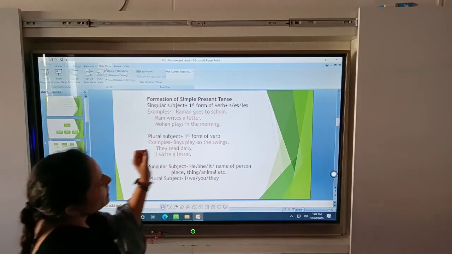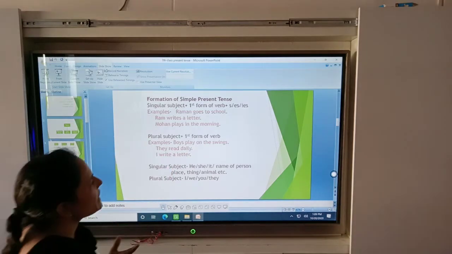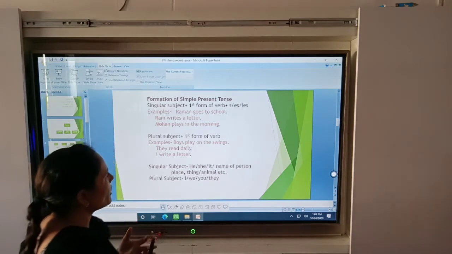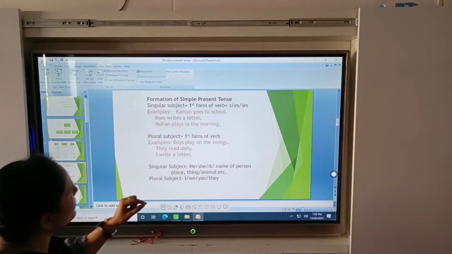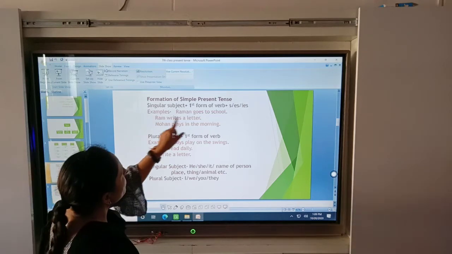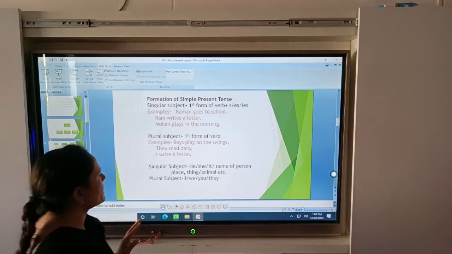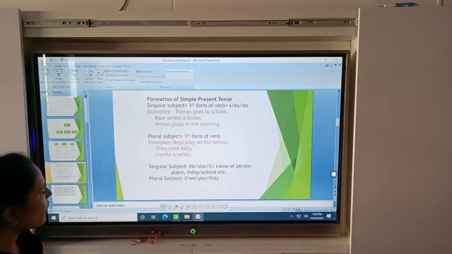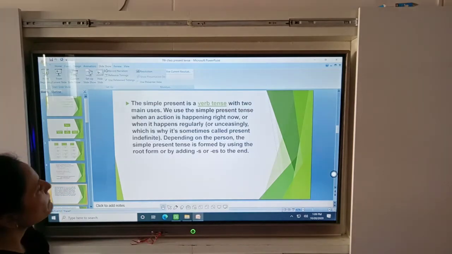I will tell you in my lecture where you put the s, where you put the es and where you put ies. For example: Raman goes to school. Here the example is only the third person.